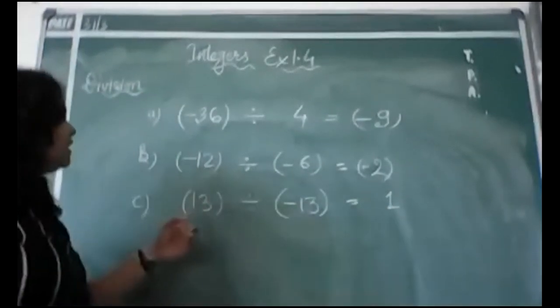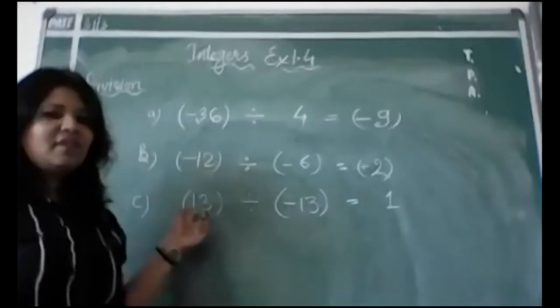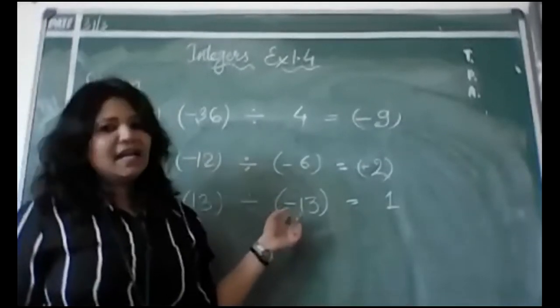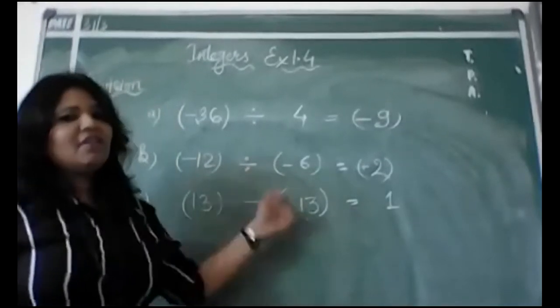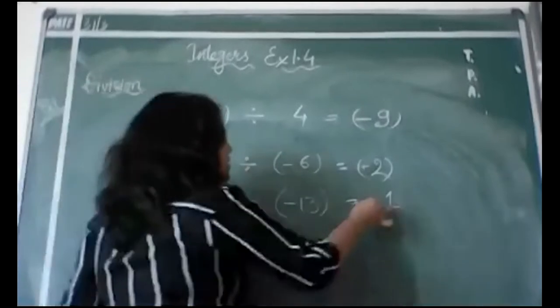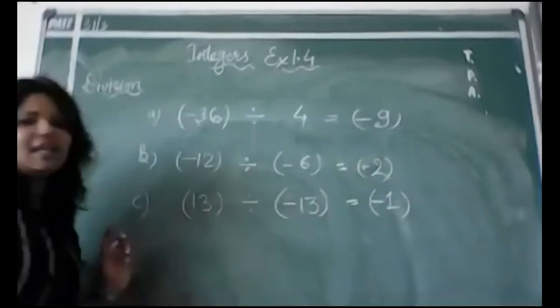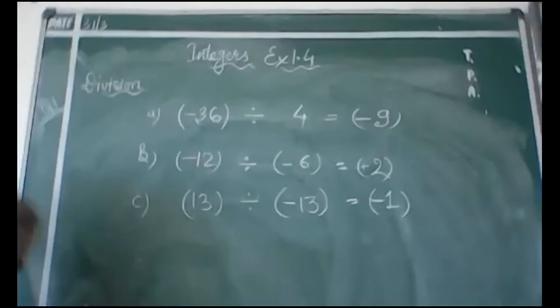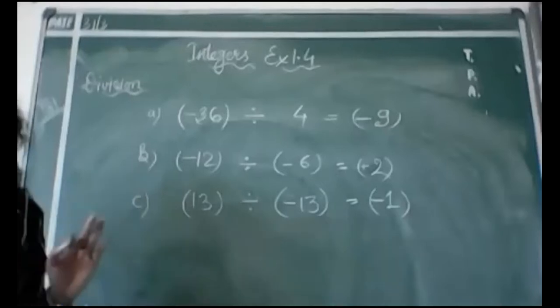As you all can see, this is positive and this is divided by a negative 13. So positive divided by a negative, the answer will be negative only. So the answer will be minus 1 in this case. Okay, so I hope this is clear to you all.